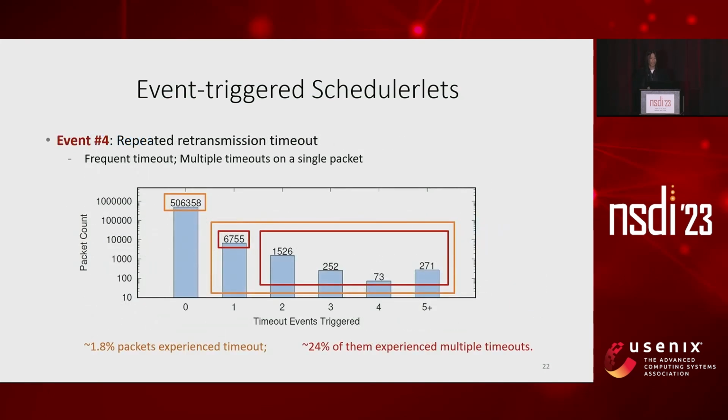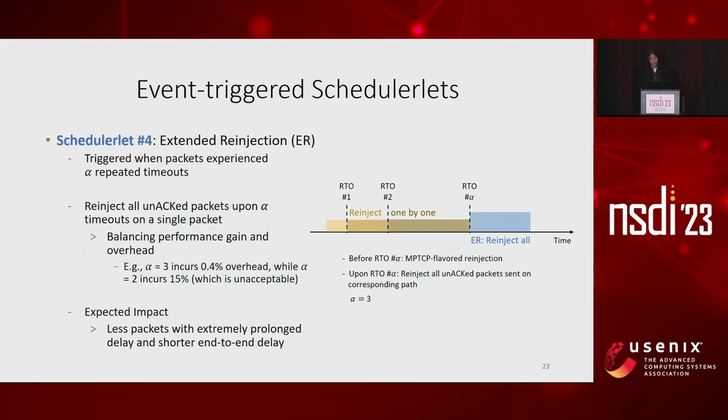Then, let's see the last event, repeated retransmission timeouts. If this happens, we know that the error of delay estimation on the corresponding path is very large, and thus we need to perform data recovery with multipath retransmission. Our corresponding schedulerlet is extended reinjection, which is triggered when packets experience alpha repeated timeouts.